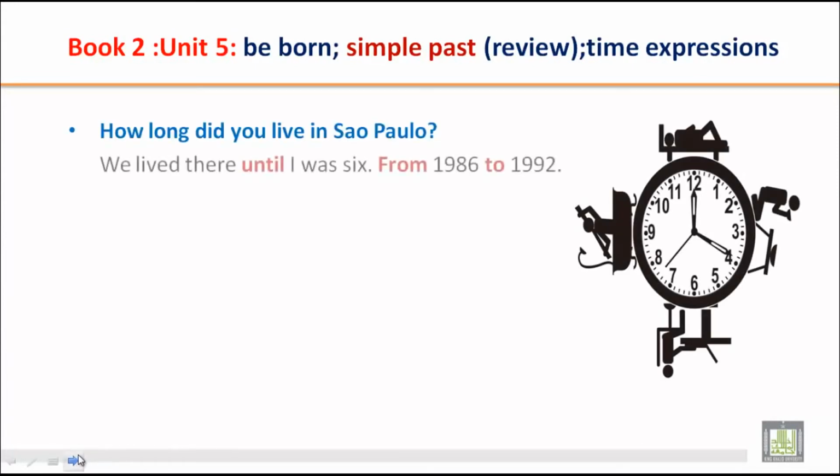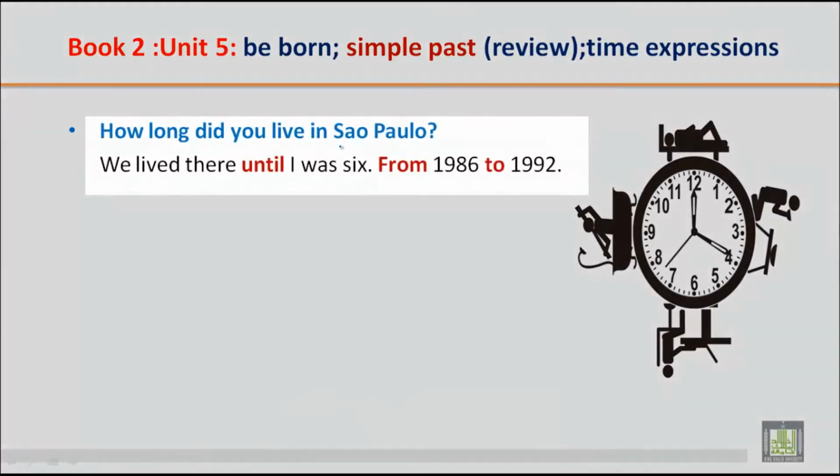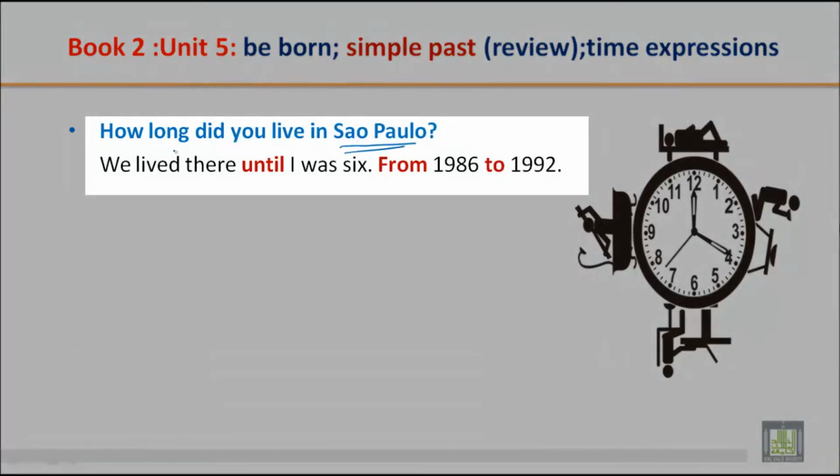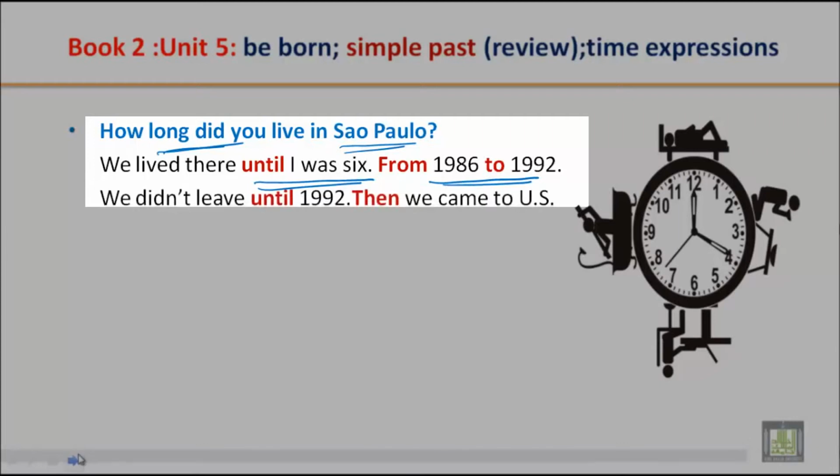Now, how long did you live in Sao Paulo? So these are all how long. This all shows time expression. How long did you live in Sao Paulo? We lived there until I was 6, from 1986 to 1992. So this shows the time expression. We didn't leave until 1992, then we came to the US.